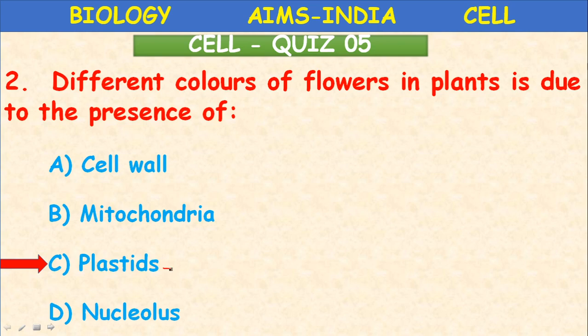These plastids are how many types? Two types. What are they? Chromoplasts. Chromo means colored, so these colored plastids will give the color. The next one is leuco. Leuco means colorless.